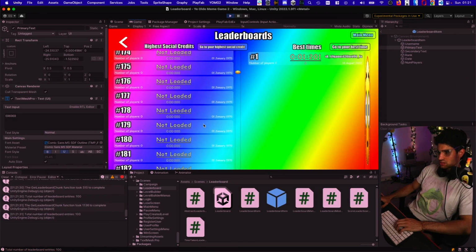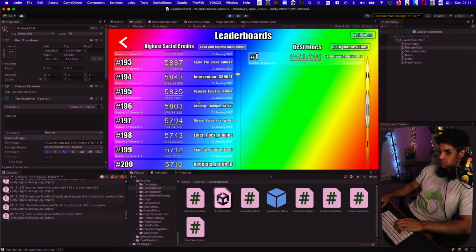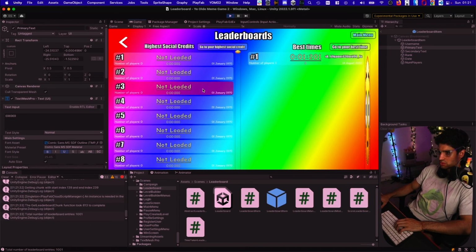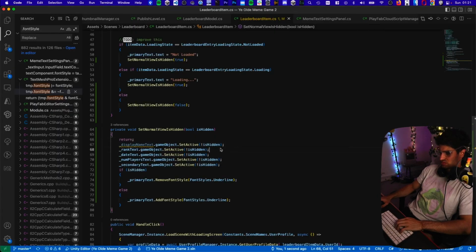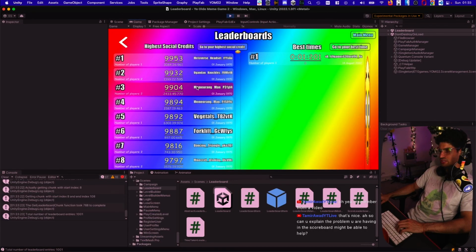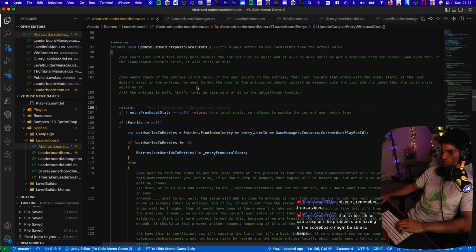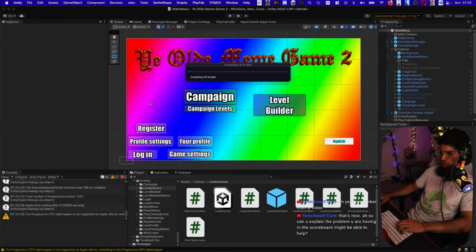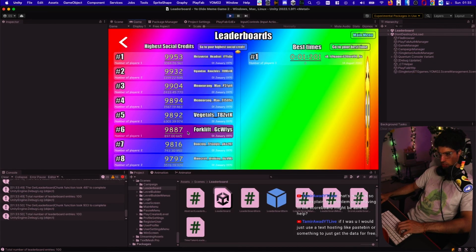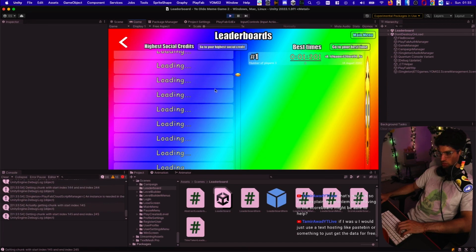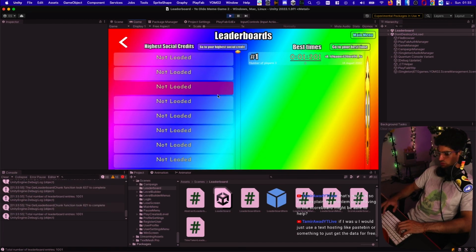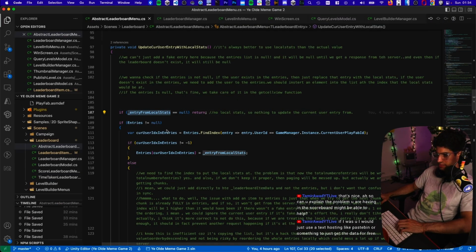So I scroll down, not loaded, whatever, loading. Then I scroll back to the top. It's all not loaded. How? So it's nothing to do with this. Oh wait, no, it is because of that, because now it's working. So if we uncomment this return and then try it again, then scroll to not loaded, it loads, scroll to the top, and it's back to not loaded. So something's going on here.